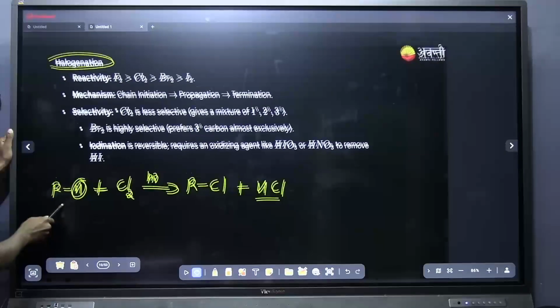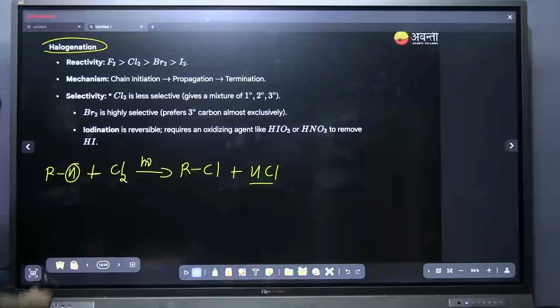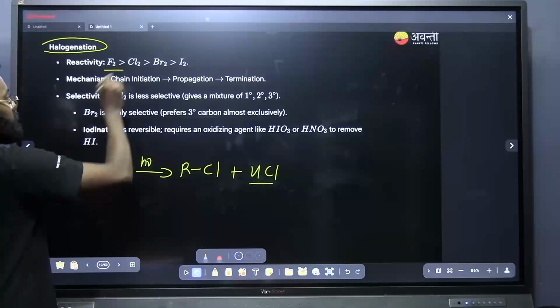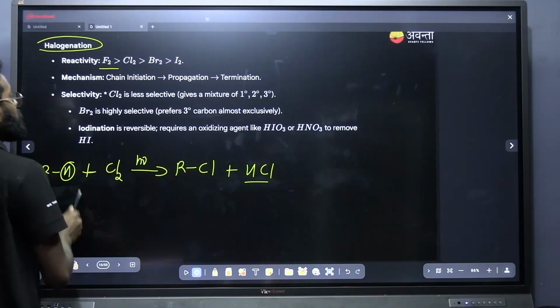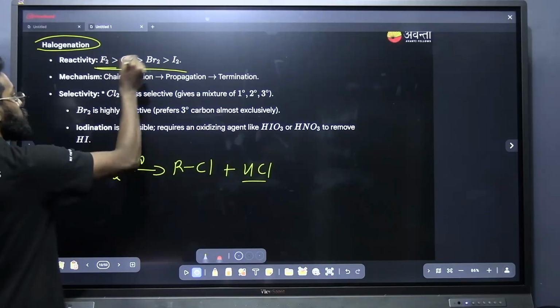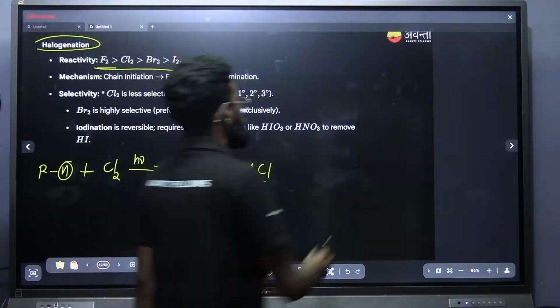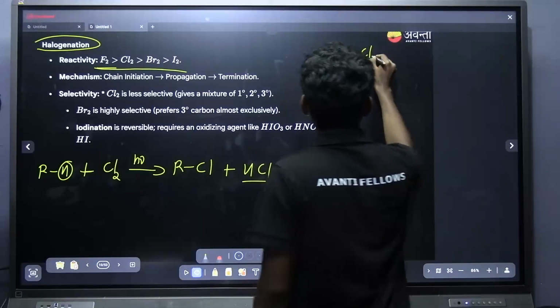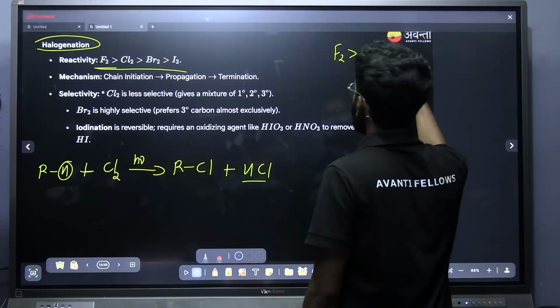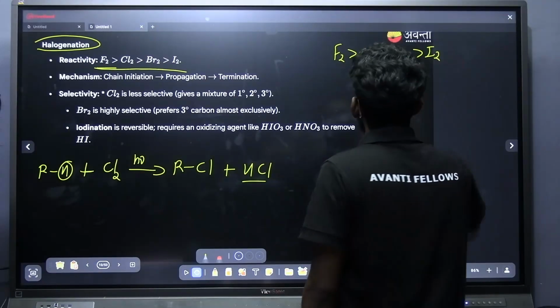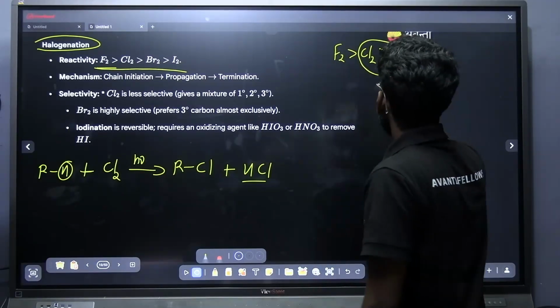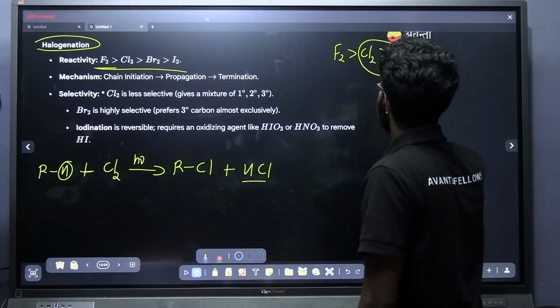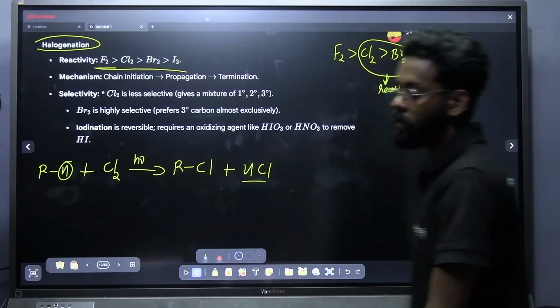Now note down the point. Among the halogens, which halogen will show the highest reactivity and which the lowest? The reactivity order is F2 greater than Cl2 greater than Br2 greater than I2. And remember that among all these, only Cl2 and Br2 will react.